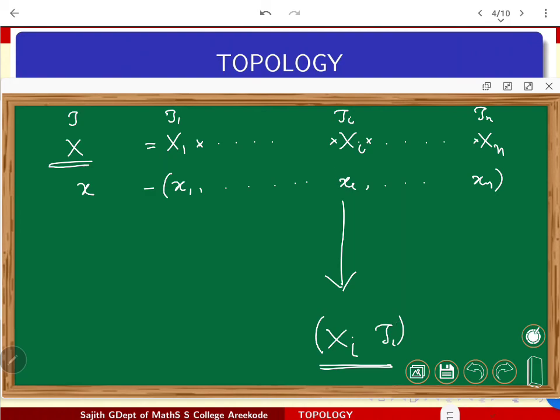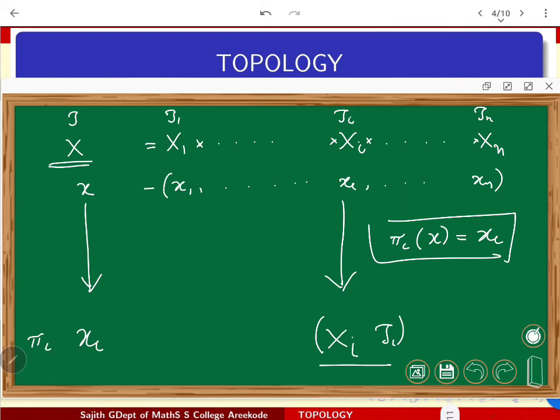So from here to here, any x goes to its ith coordinate xi. Any x here I will map down to xi, which is landing in this Xi. This function I will denote by pi i. Pi i of my x is simply xi. That is how the definition of pi i comes.